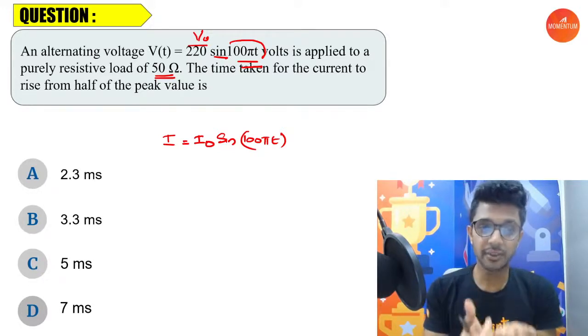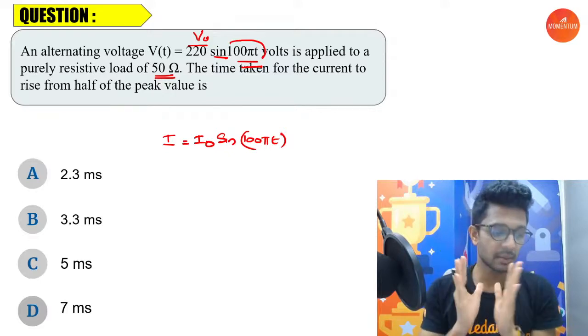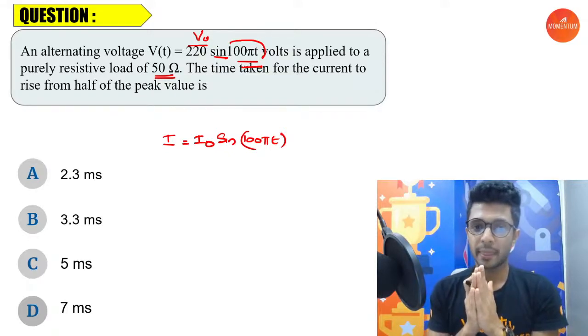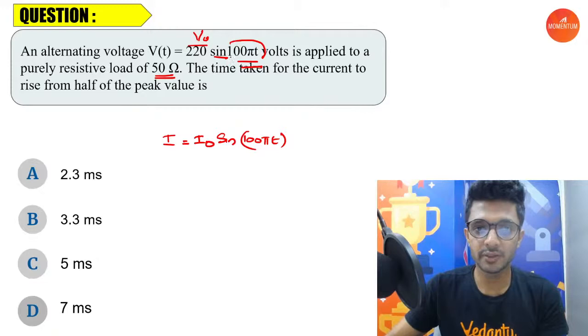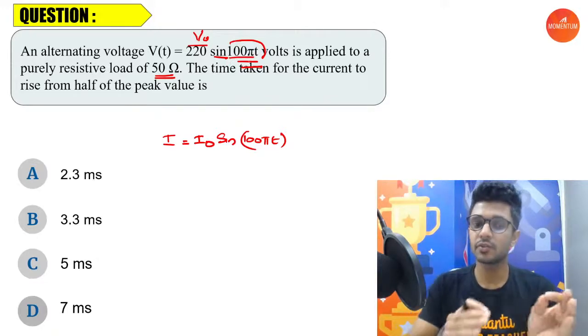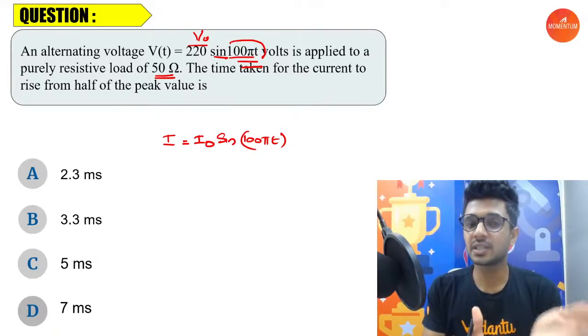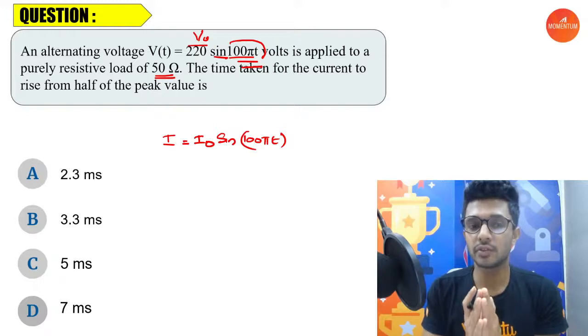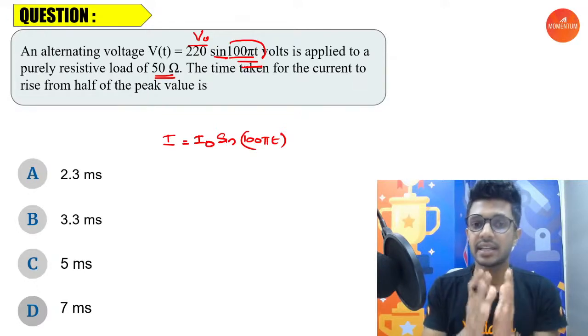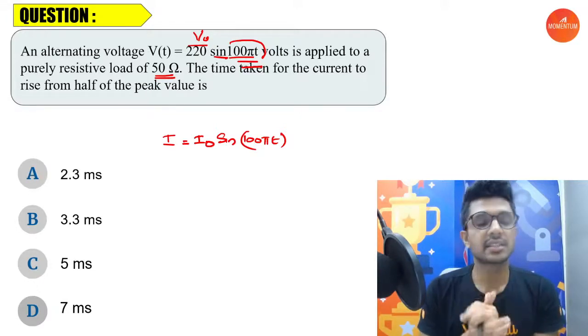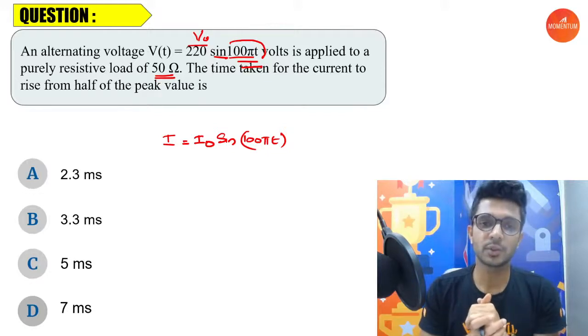Phase difference is 0, phase remains the same. That's how you tell it, right, Shamsul? So there is no difference in phase. Whatever is the phase of the voltage, phase means the angle which represents the current position of the voltage, and here it is the same 100 pi t for the current also.